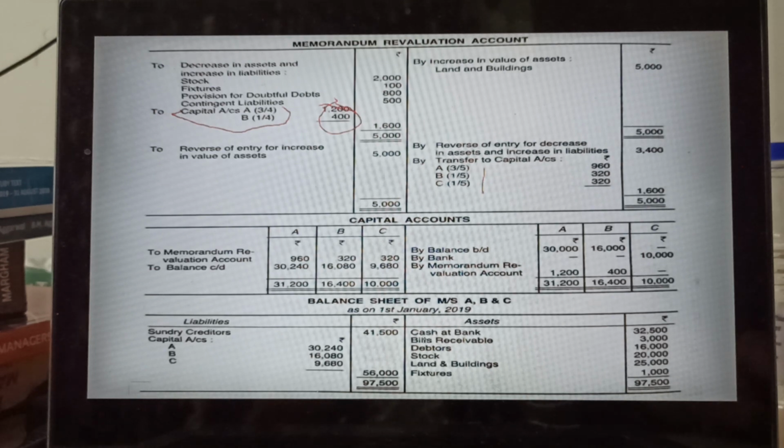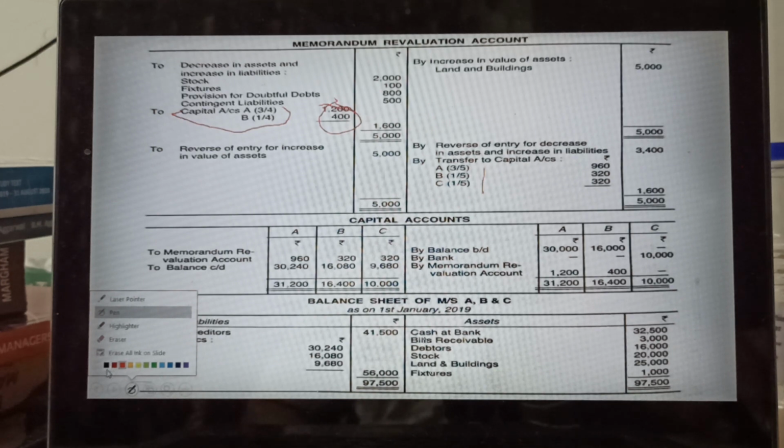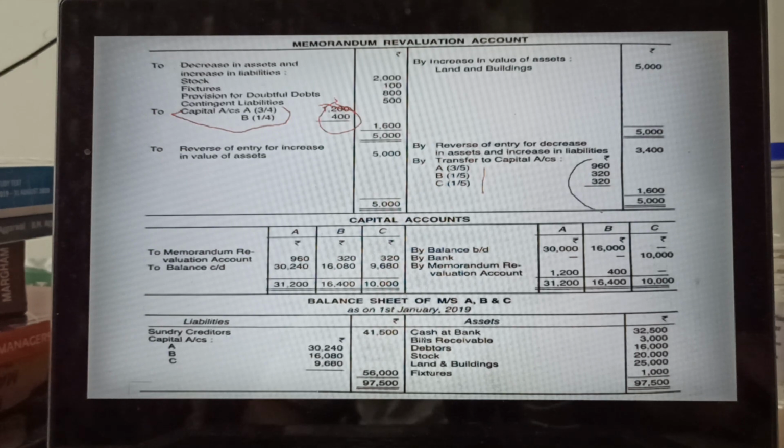Then come to the debit side. You can see this amount: 960, 320 and 320. Just bring here 960, 320 and 320, and you will write memorandum revaluation account. Then you will balance it. Total will be 31,200 for A. You have to subtract 960, so balance will be 30,240, and for B 16,080, and for C 9,680. Like that you do it.